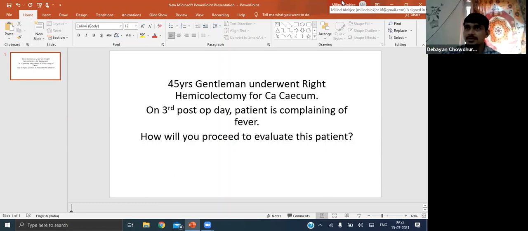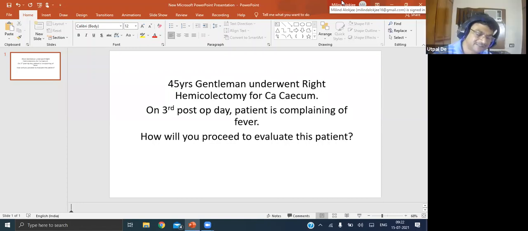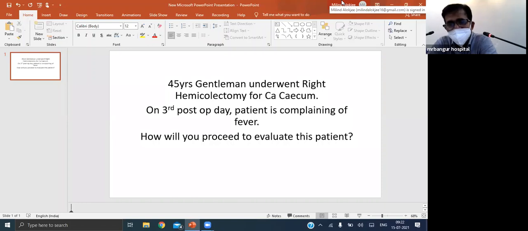Sir, if it's necrotizing fasciitis, we will just open up the wound and explore it. What is it called? Is it called exploration of the wound or something else? It has got a name, isn't it? Fasciotomy, sir. It should be a debridement.